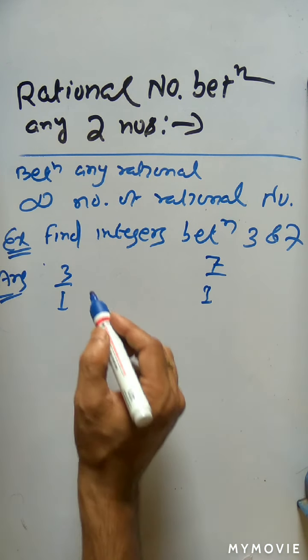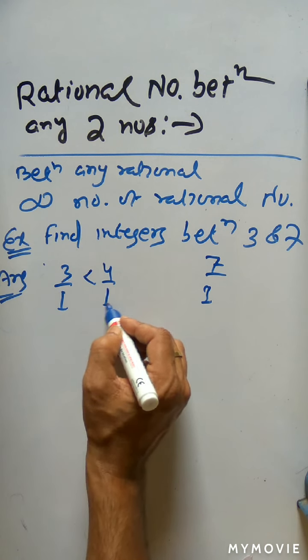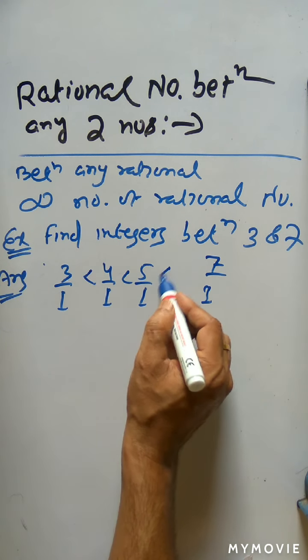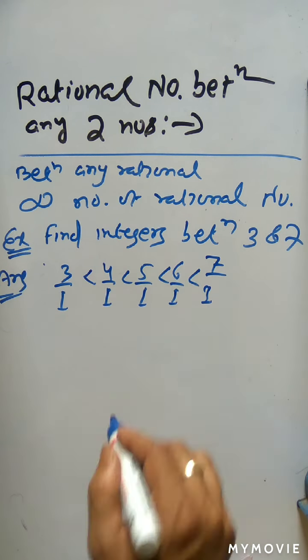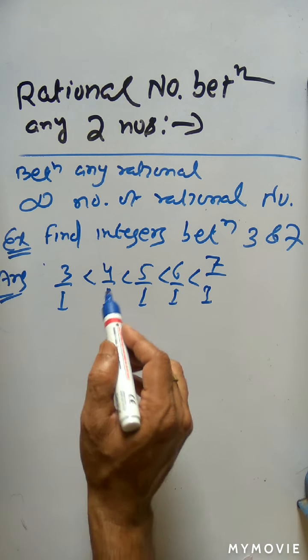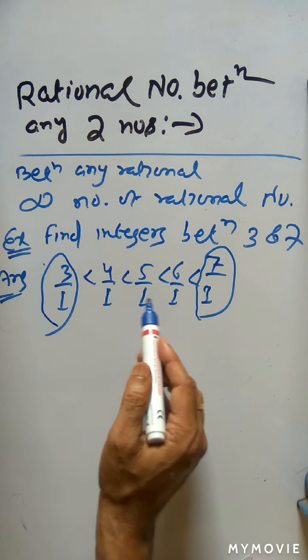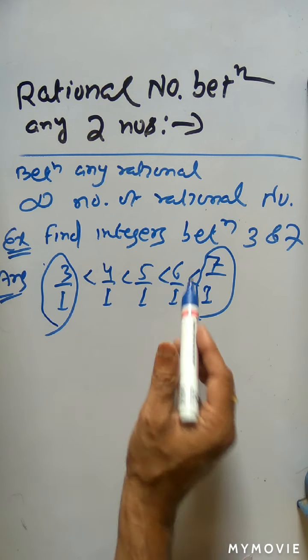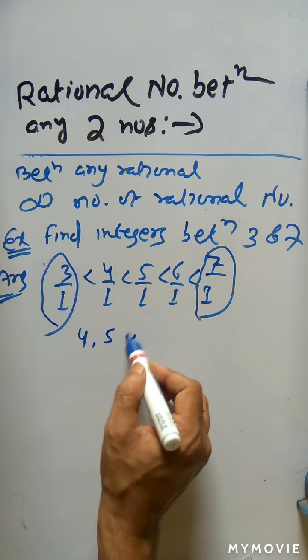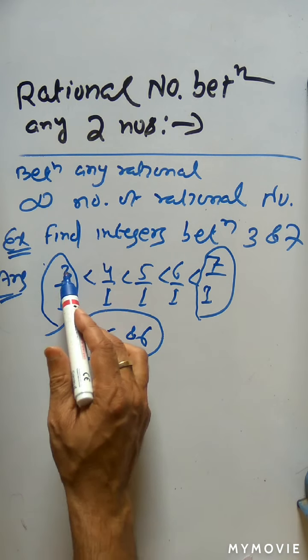So now I can say 3 by 1 is less than 4 by 1, less than 5 by 1, less than 6 by 1, less than 7 by 1. In between 3 and 7, how many integers are there? 3 integers: 4, 5, 6. So 4, 5 and 6 are the integers lying between 3 and 7.